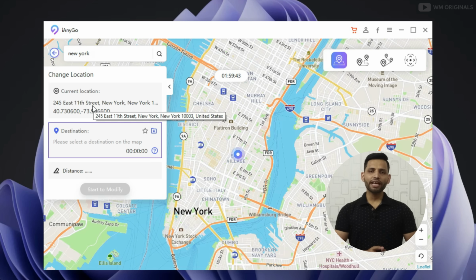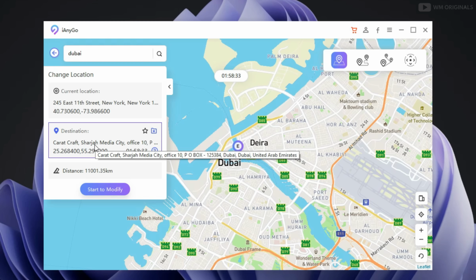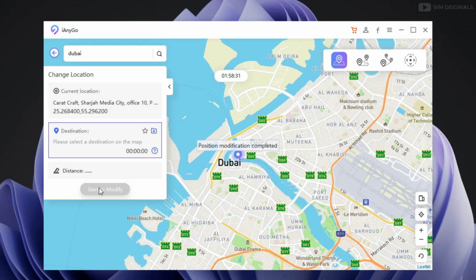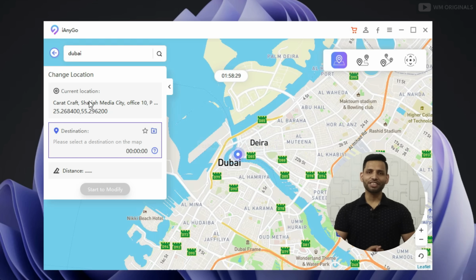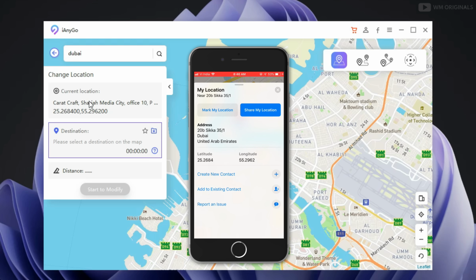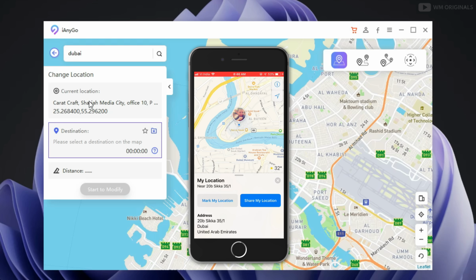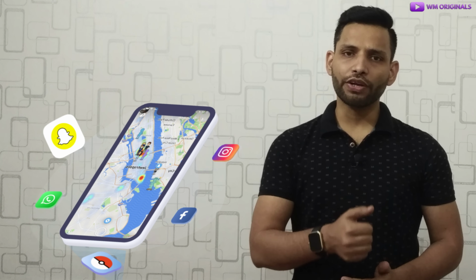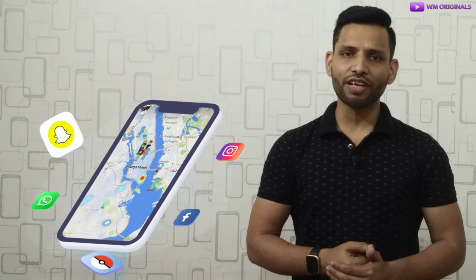Same way you can change your destination to any place in the world. Let's move to Dubai. Close the Maps app and click on Start to Modify. Boom, our current location on iPhone is changed to Dubai. Now let's confirm it by opening Maps. And see, it is the same over here as well. Same way you can change your location to anywhere in the world. Now after changing location on iPhone, we can use any geo-based or restricted apps and their features as well. Wow, is not that fantastic?